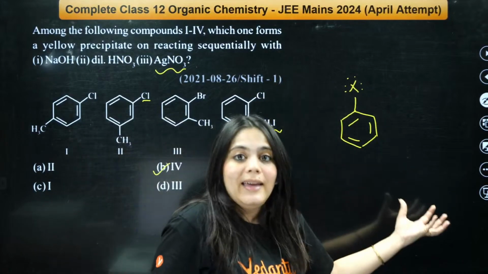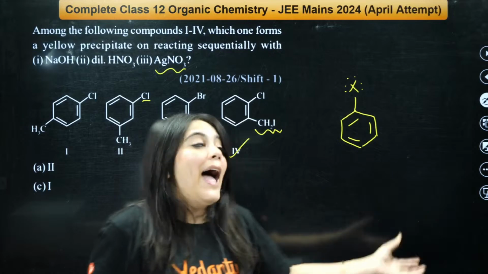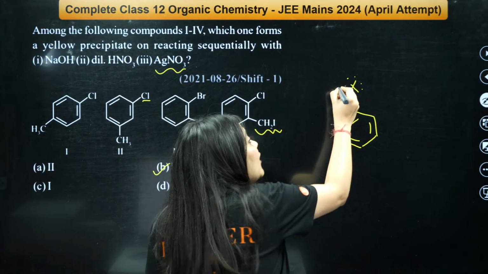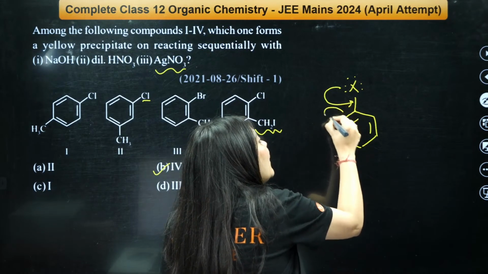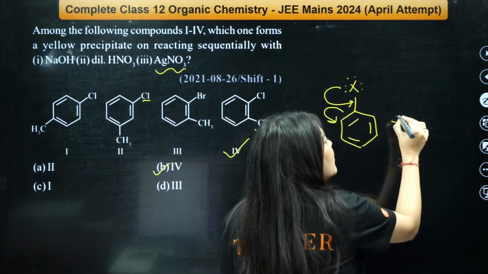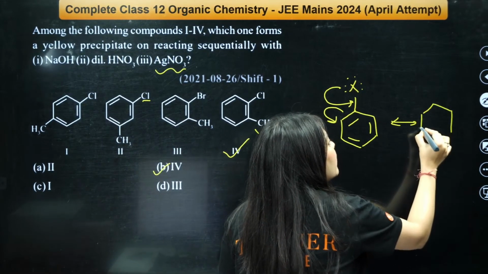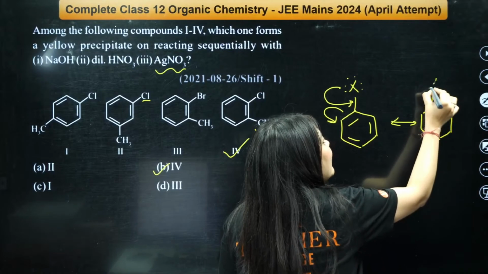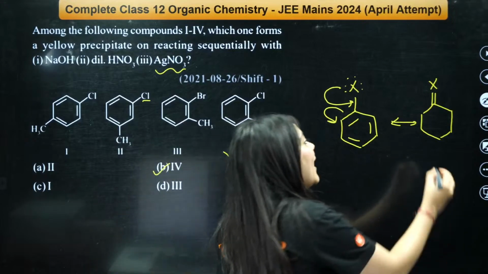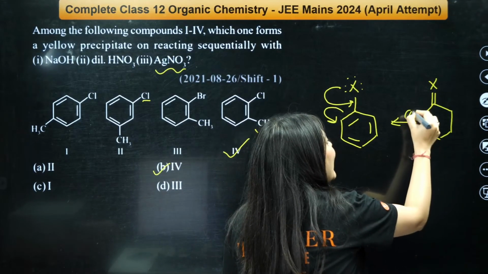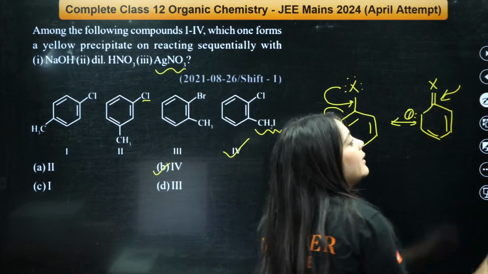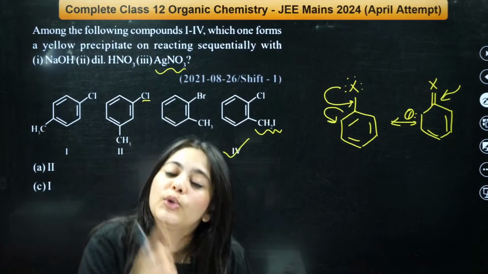So if any benzene ring is present, what can this halogen atom do? Halogen is electron rich. Hence, it can donate its electron to the benzene ring to form resonating structures, right? So it can form a resonating structure just like this, and therefore this halogen and arene will get a double bond character like this. Can everybody see that? That this bond has now gotten a double bonded character due to the resonance.